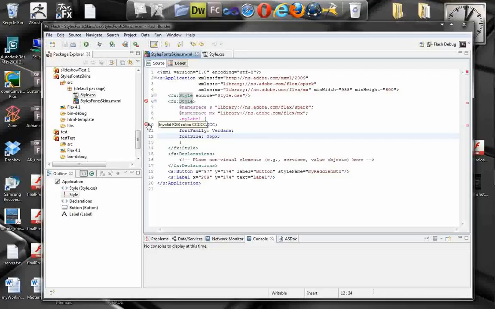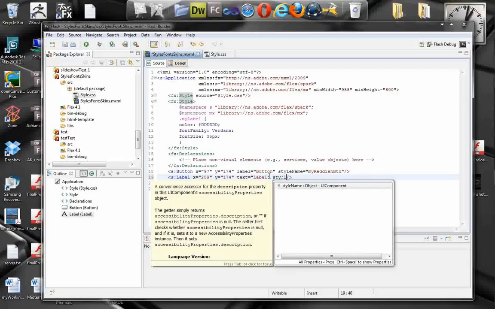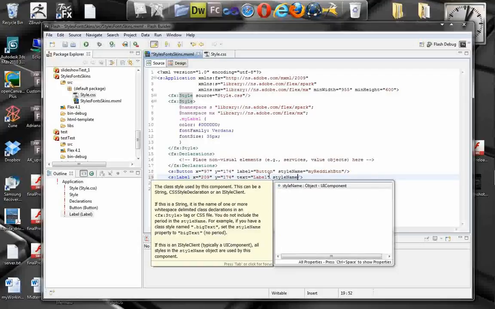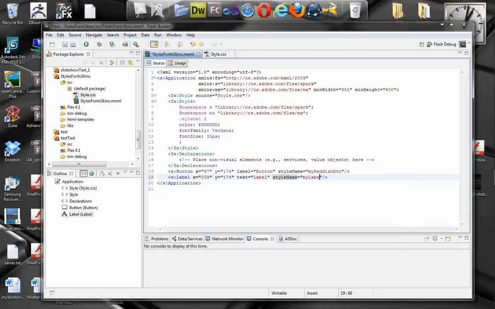Oh, here it's giving me an error for the color. Okay, let's pick another color. Okay, D should work. Okay, perfect. So now this label is actually not using my style. For that I need to specify the style name here, which is my label. And let's run it.